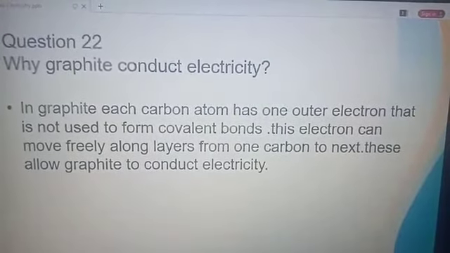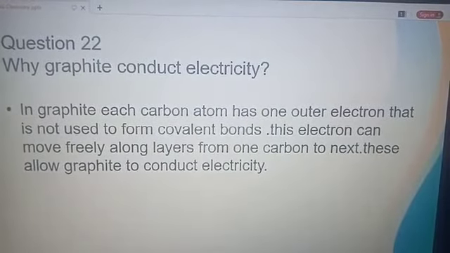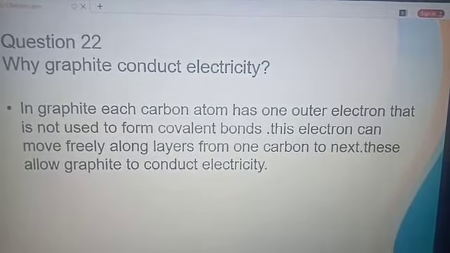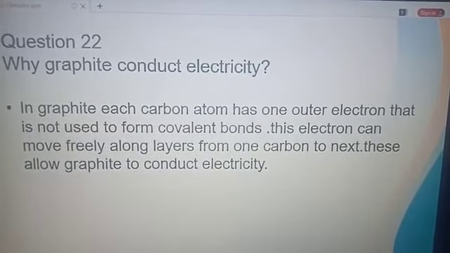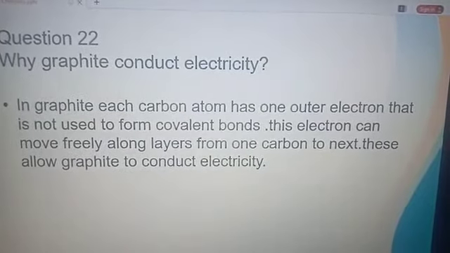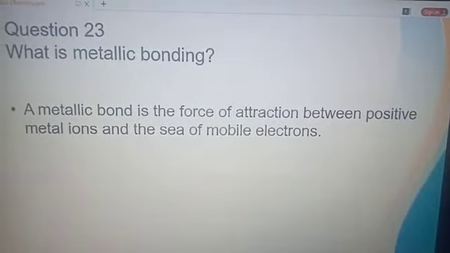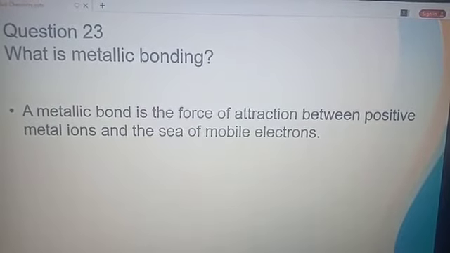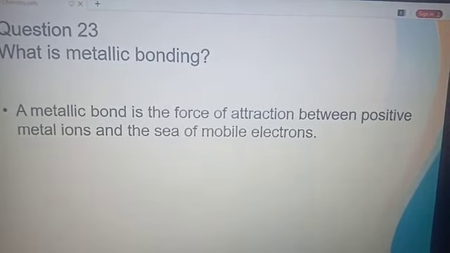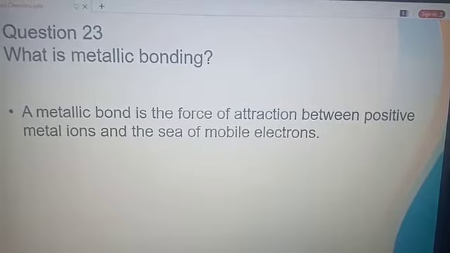Question 22. Why does graphite conduct electricity? In graphite, each carbon has one outer electron which is not used to form covalent bond. These electrons move freely along the layers and make it a conductor. What is metallic bonding? Metallic bonding is the force of attraction between positive metal ions and the sea of mobile electrons.